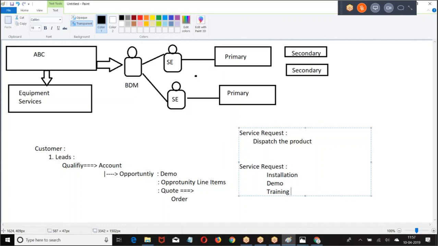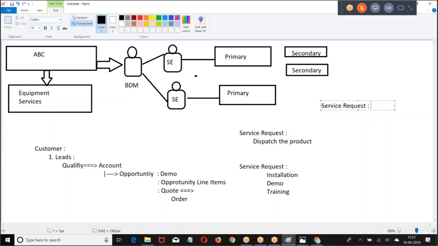Then while using it, if the customer has any issue, the customer may raise a service request. This is what? A complaint or software update. When you raise a service request, it will be assigned to the corresponding team. The team will look into the issue, diagnose, and give the solution. The solution may sometimes consist of opportunities. Are you getting my point here?